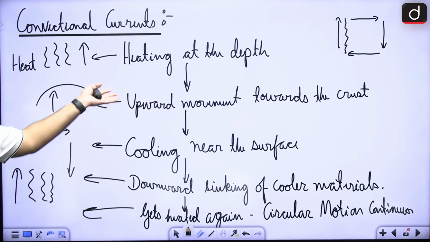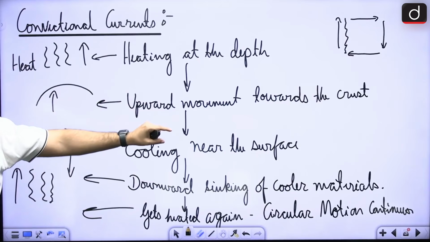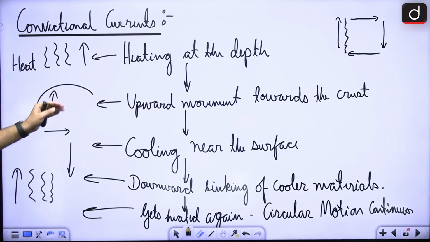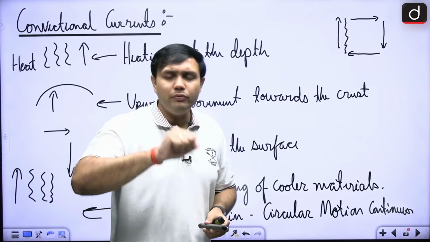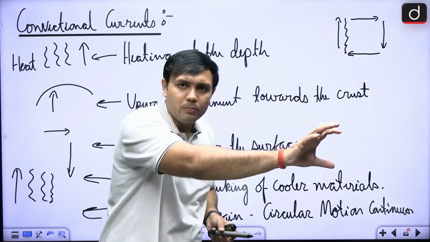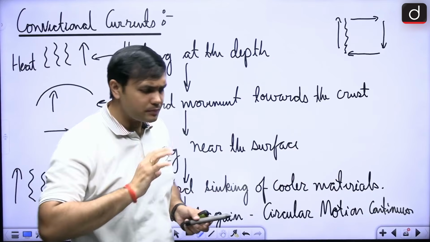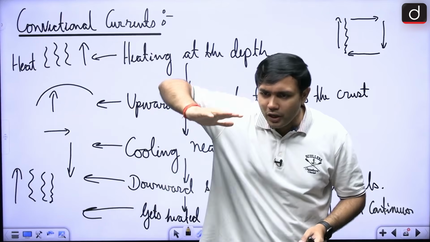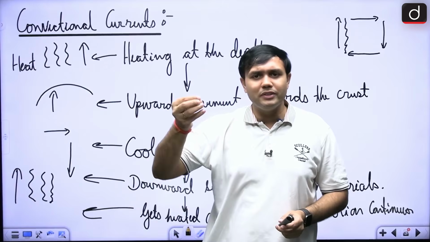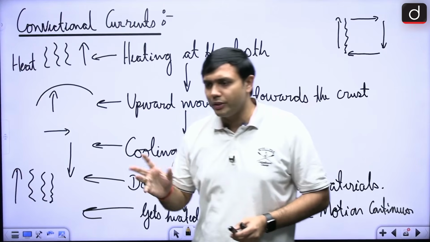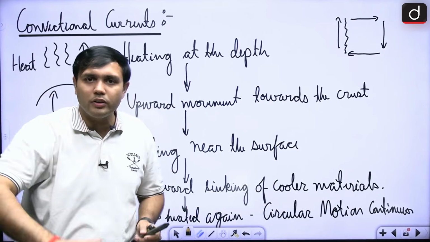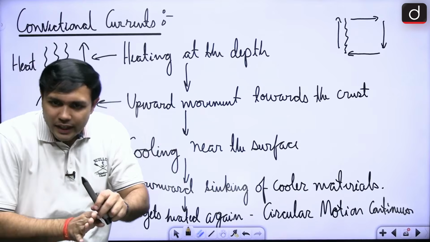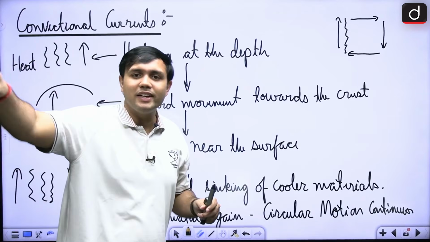Now as it moves up, there will be some cooling near the surface, right? And in these kinds of interactions, any fluid tries to move from high pressure to low pressure regions, right? This is a very basic characteristic. If you have pushed, for example, even some rubber balls in your society, or when you were small, right? You would find that wherever you are pushing a lot, like you are applying a lot of pressure, it is trying to escape towards regions where there is low pressure.